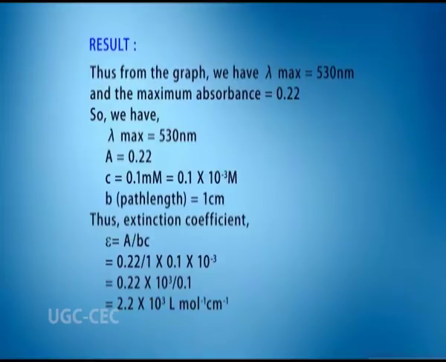Thus, extinction coefficient epsilon is equal to A by BC, which is equal to 0.22 divided by 1 into 0.1 into 10 to the power minus 3, which is equal to 0.22 into 10 to the power 3 divided by 0.1. Therefore, extinction coefficient is equal to 2.2 into 10 to the power 3 liter per mole per centimeter.